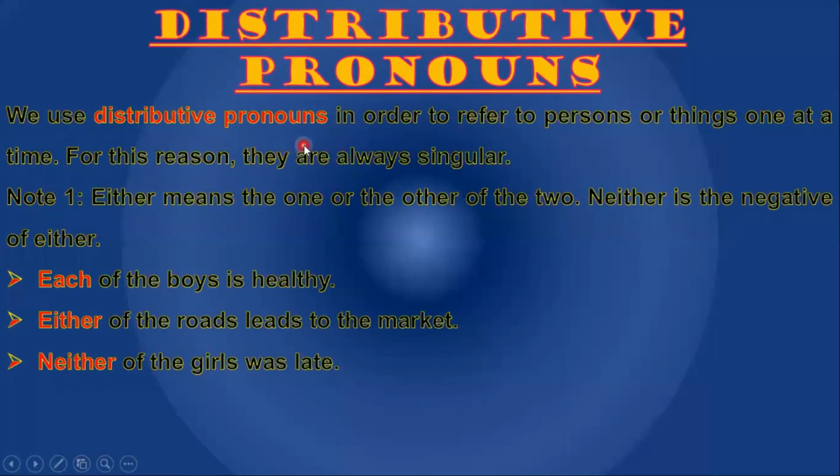We use distributive pronouns in order to refer to persons or things one at a time. For this reason, they are always singular. Either means the one or the other of the two. Neither is the negative of either. Each of the boys is healthy. Either of the roads leads to the market. Neither of the girls was late. Each, either, neither. They are the distributive pronouns.